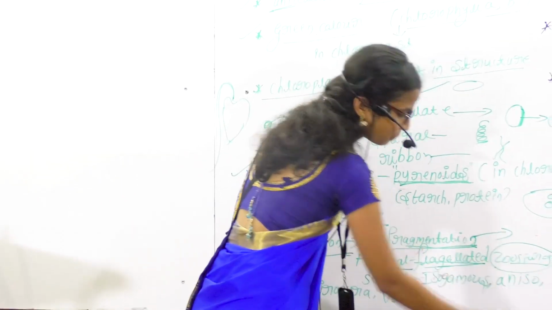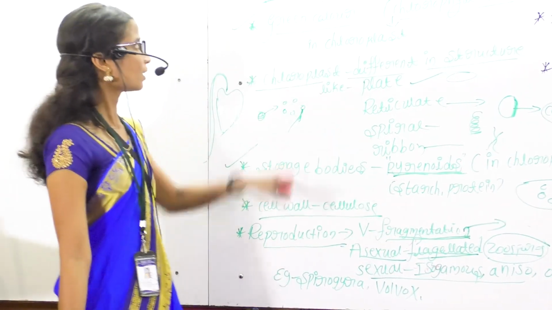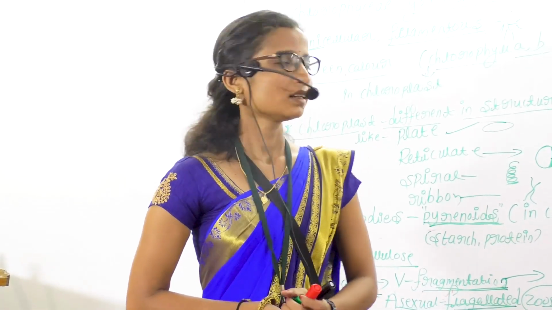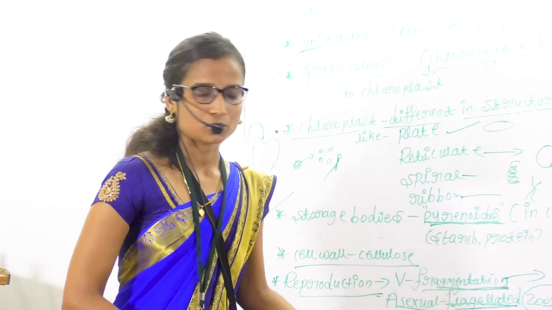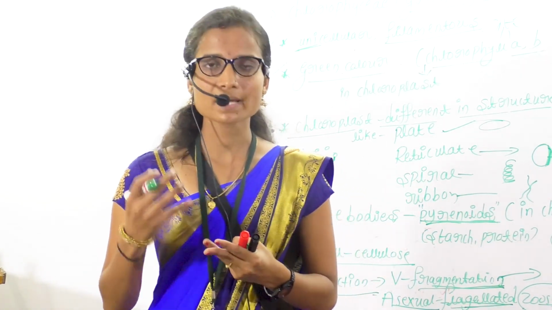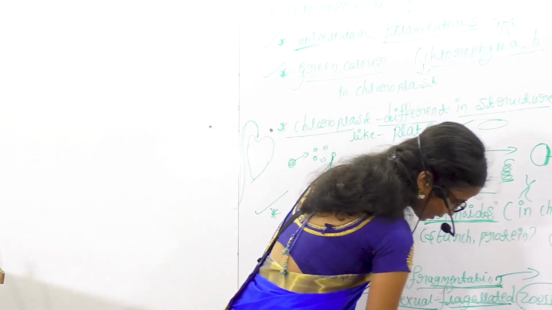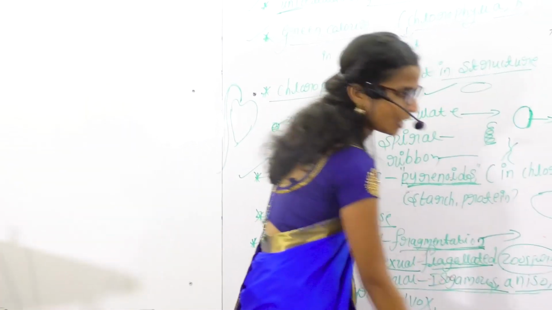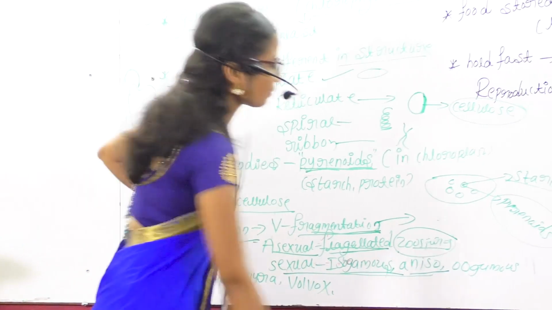So, that is called flagellated zoospores. Next, sexual reproduction. I told you isogamous, anisogamous and oogamous are very important reproduction processes. Here in green algae, sexual reproduction takes place by three methods: isogamous, anisogamous and oogamous. What is isogamous? Isogamous is where similar gametes are fused, and anisogamous is where dissimilar gametes are fused. Third one, oogamous.